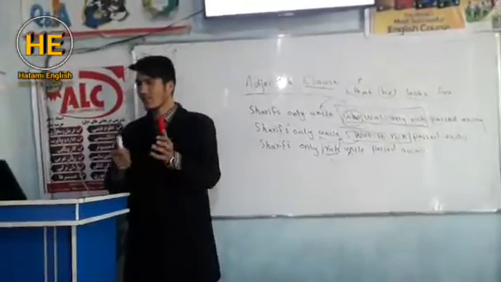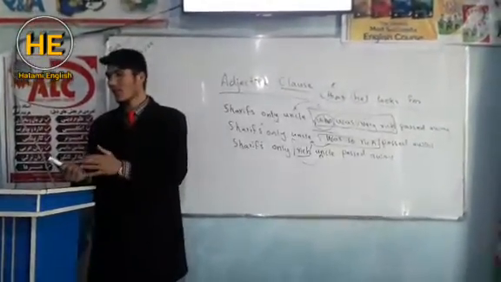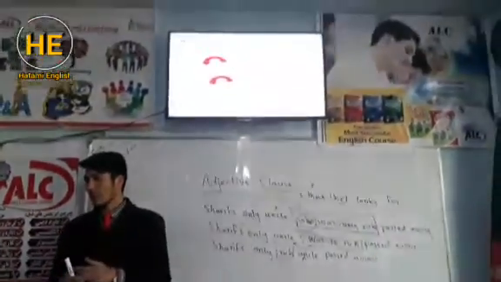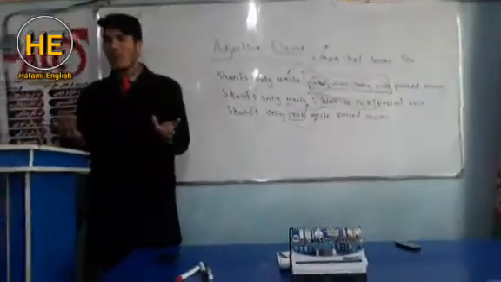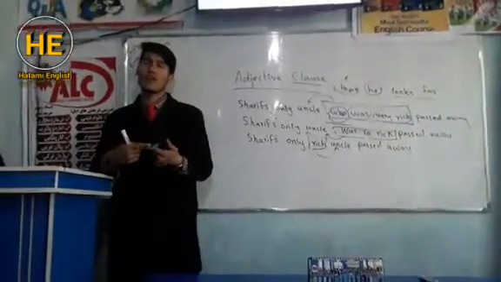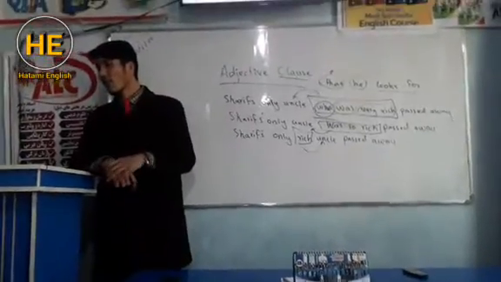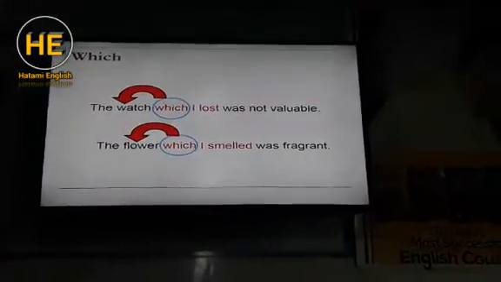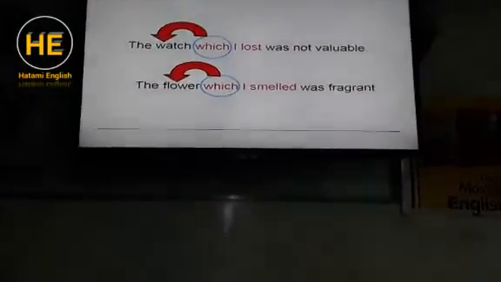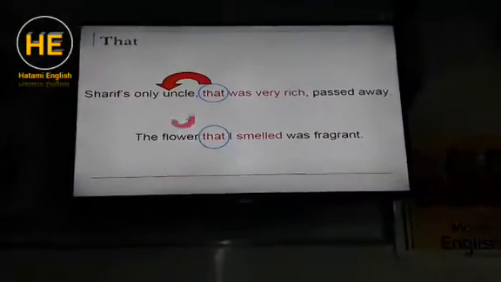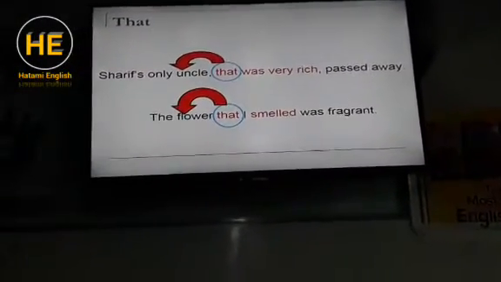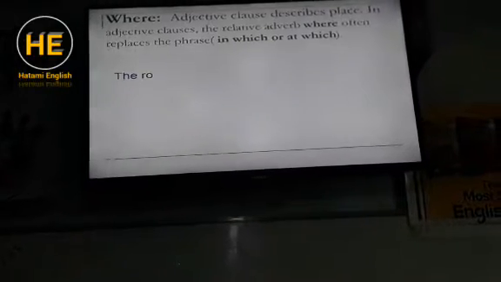The watch that was very good was not valuable. The watch which my father has given me, or the watch that I have found, was not valuable. Like this we can use. It means we are modifying our watch. How was our watch? Is it okay? This is called one clause. The next one is: the flower which I smelled was fragrant. See, this is also an adjective clause. We are describing our flower. Also by that we can use: Sharif's only uncle that was very rich. Previously you have discussed this.